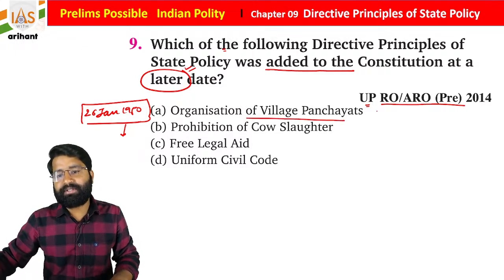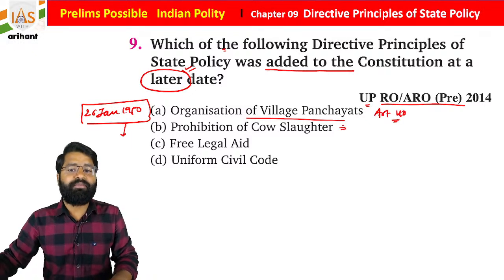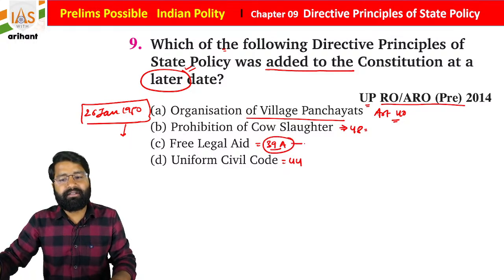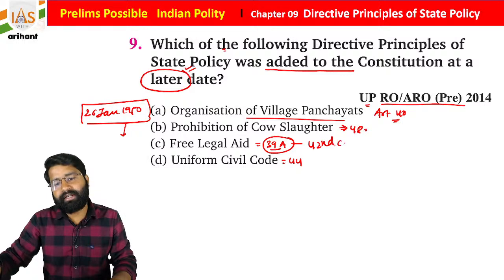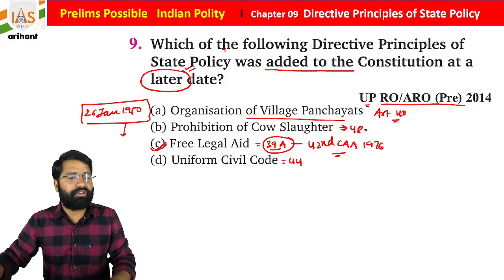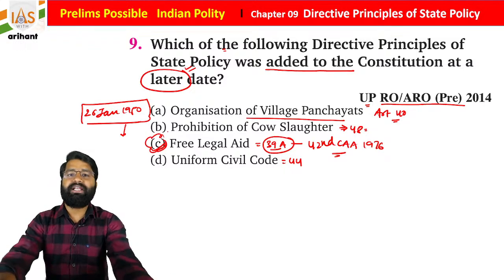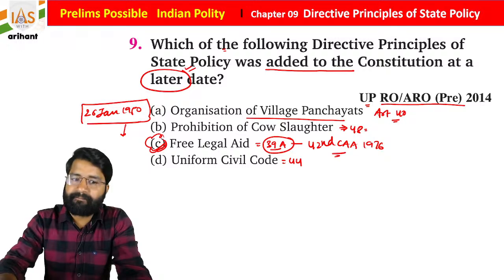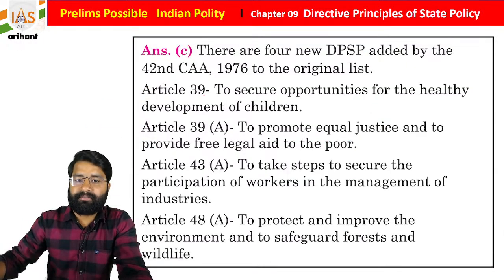Organization of village panchayat is under Article 40 of the Indian Constitution. Prohibition of cow slaughter is under Article 48, free legal aid under Article 39 clause A, uniform civil code under Article 44. Article 39 clause A was added by the 42nd Constitutional Amendment Act 1976. It means that option C, the free legal aid provision, was added later in the constitution, students. Getting it? So option C will be right.